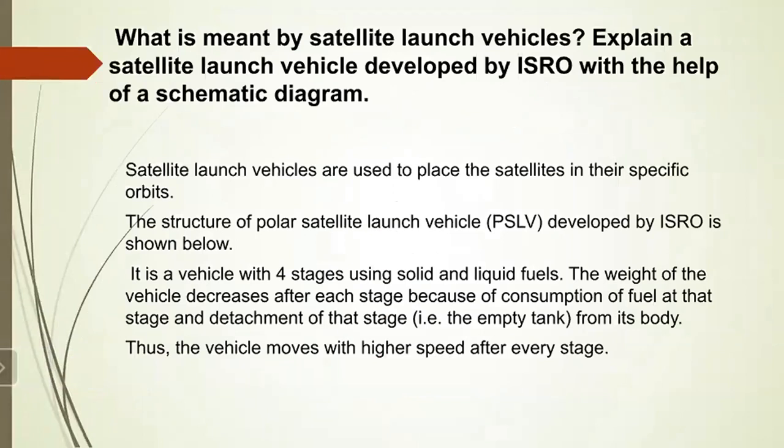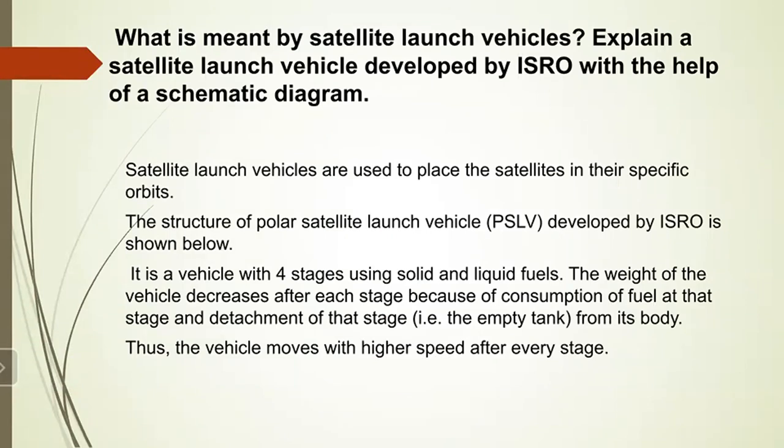The weight of the vehicle decreases after each stage because of the consumption of fuel and detachment of that stage. We have seen in the earlier question that as the fuel of that stage is utilized, it will be detached from the vehicle, so that the empty tank gets detached from its body.